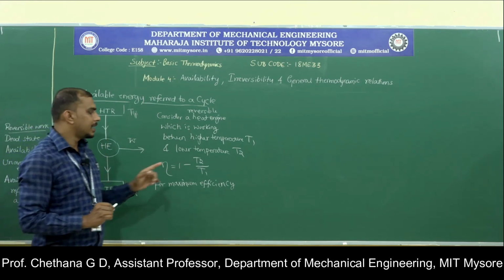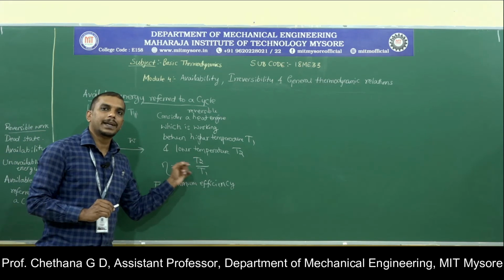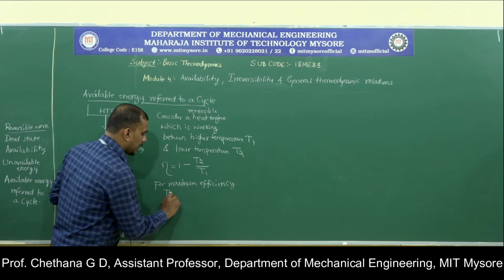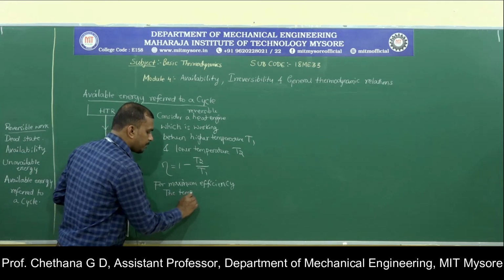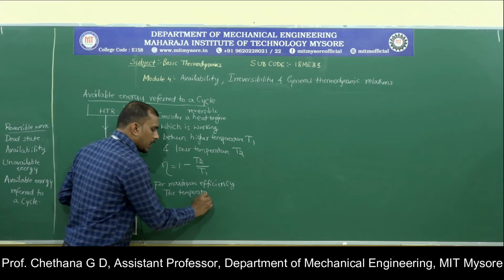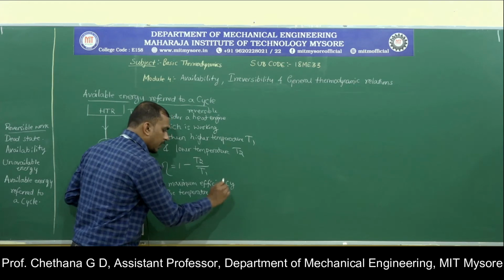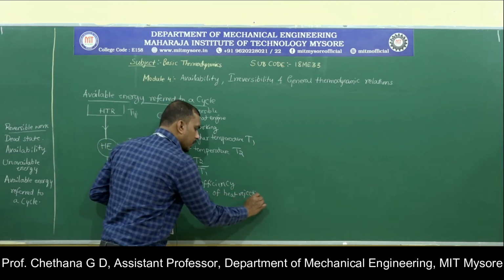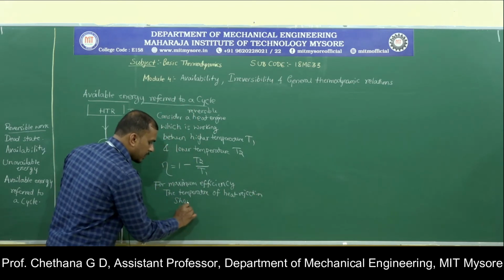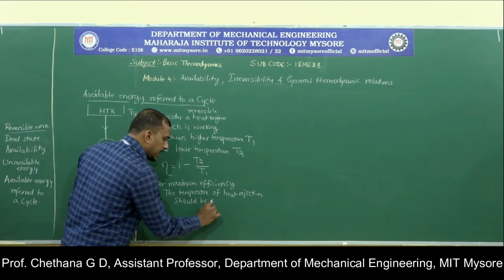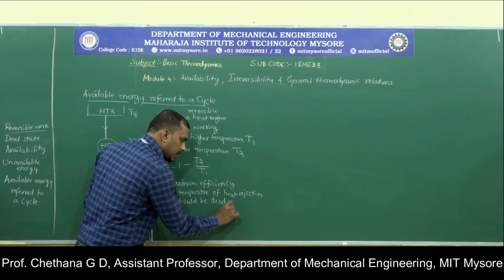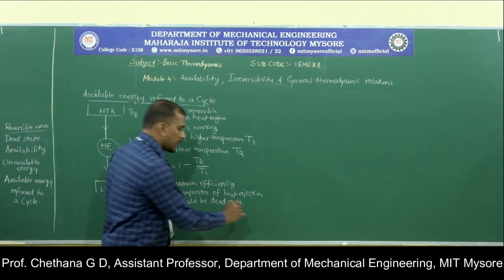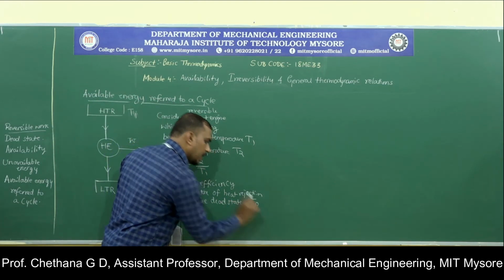So we said that the dead state temperature we generally denote by T naught. So for maximum efficiency, the temperature of heat rejection should be the dead state, that is, the temperature has to be equal to the temperature of the atmosphere, which we denote by T naught.